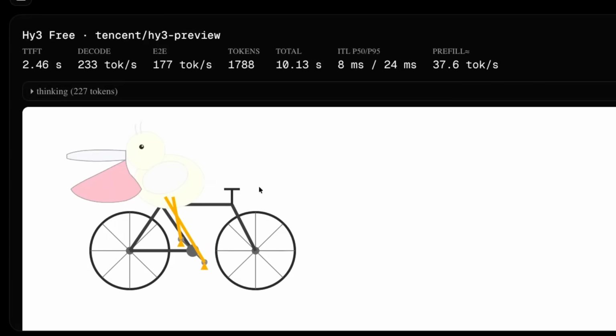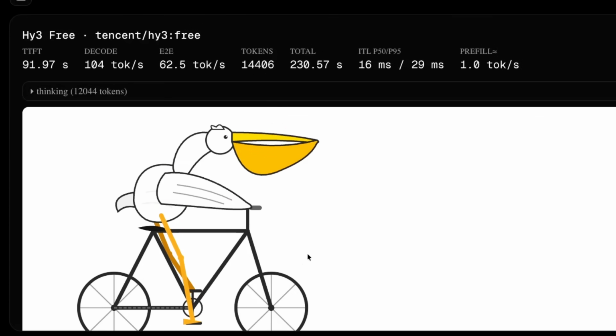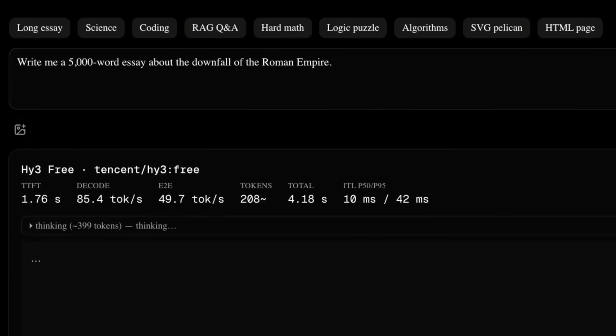Definitely, it seems that the newer version of the model just has a lot more training going on there, as evidenced not only by this particular test, but by some of the other ones as well. All right, if we give it the standard sort of 5,000 word essay test, you can see that this time to first token actually was back to being quite normal.